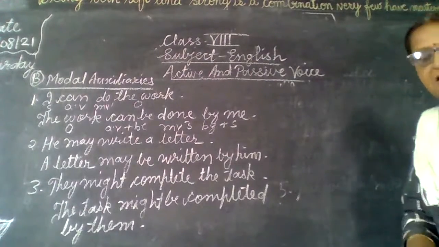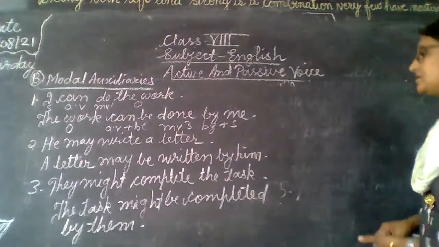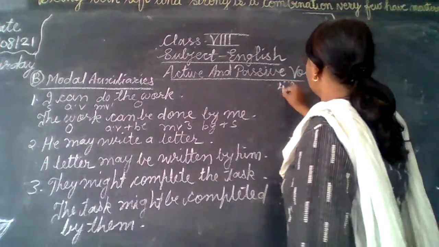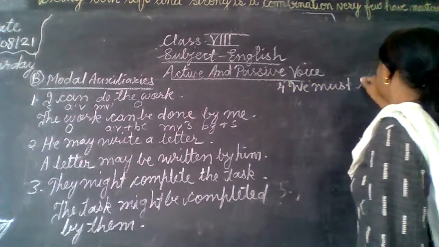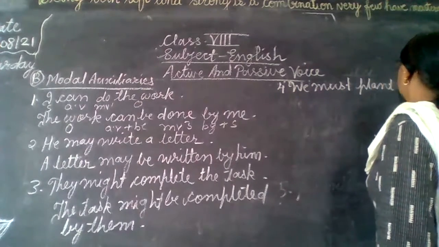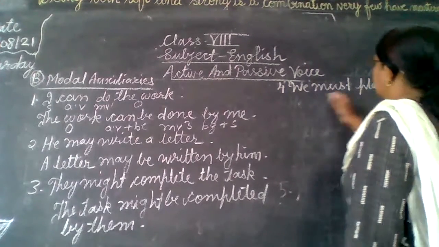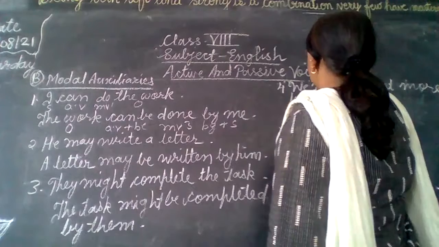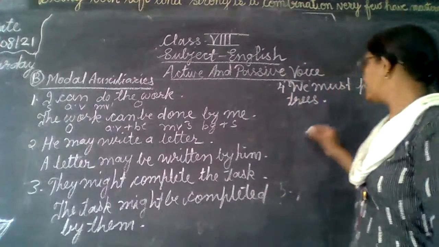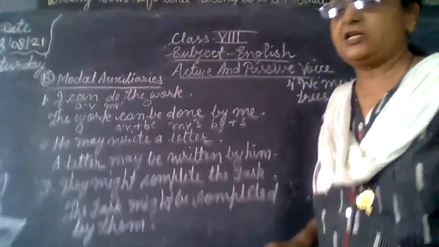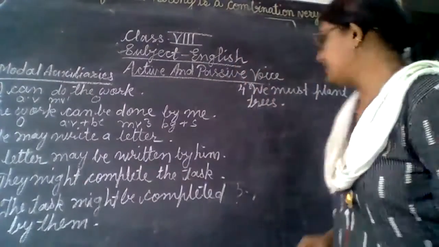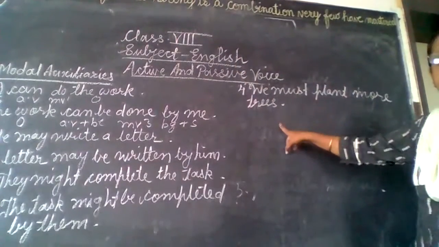Now listen here. I will give you 3-4 examples. Fourth one: we must plant more trees. Must will change into must be. So more trees, that is our object.